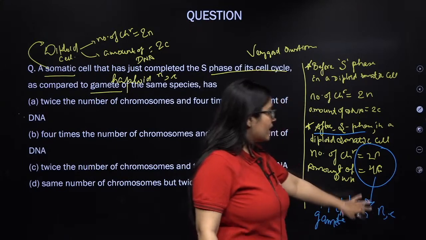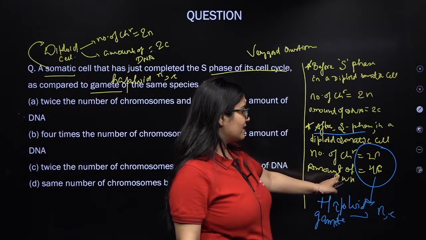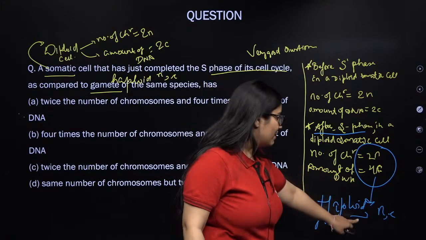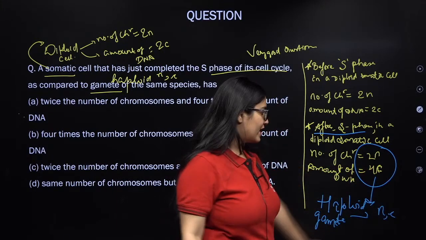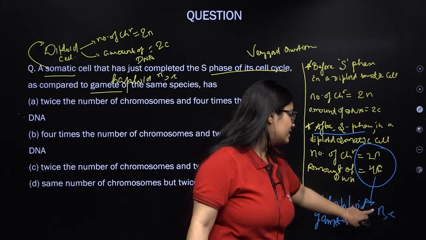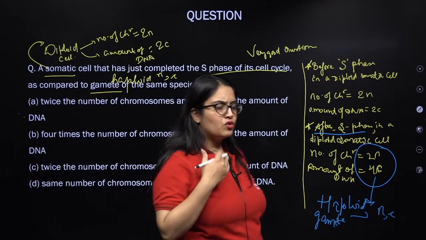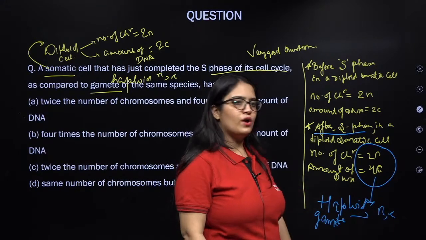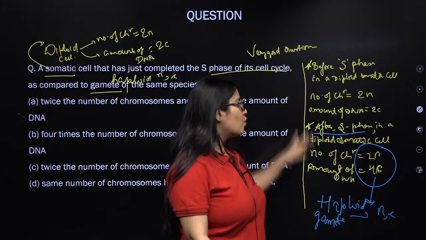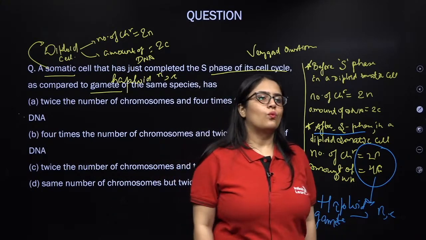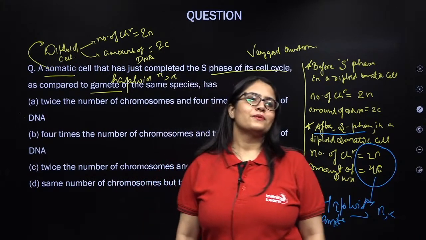So what you can see, the number of chromosomes that are present in this diploid somatic cell after S phase will be double that of the gamete, but amount of DNA is going to be 4 times, because here it is C, here it is 4C, here it is N, here it is 2N. So amount of DNA 4 times, number of chromosomes double in comparison to a haploid gamete. So is this clear, my dear students? I really hope after this whole explanation this question becomes very simple for you. Is this clear now?